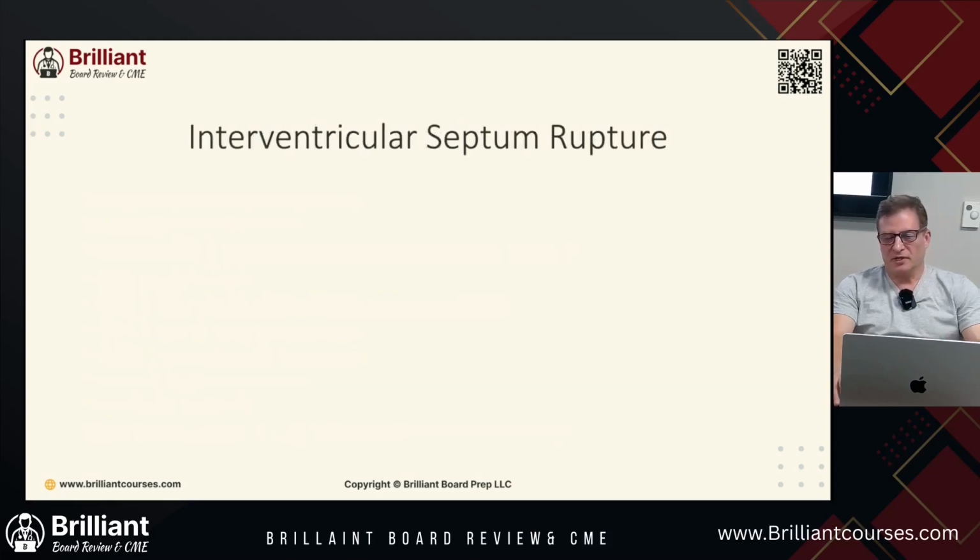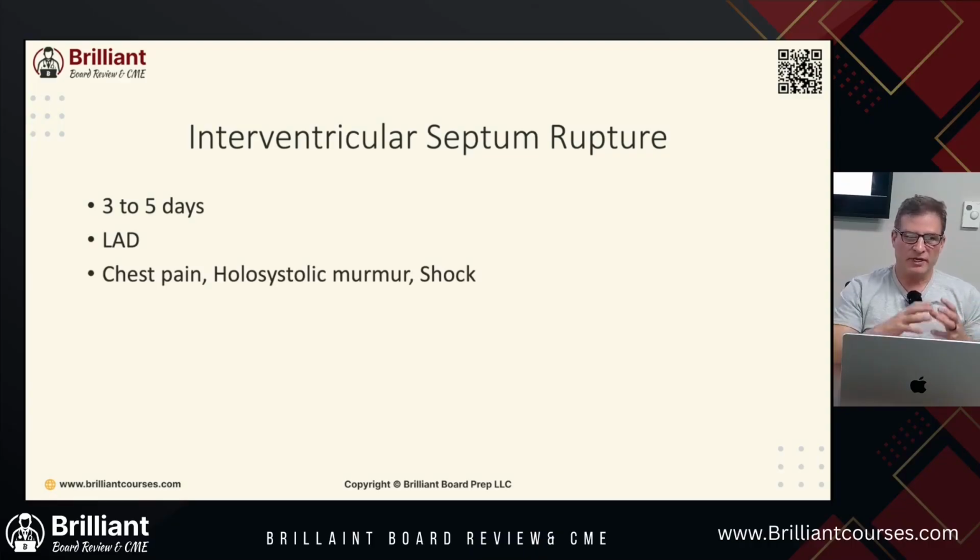So another complication of MIs is interventricular septum rupture. Here again, 3 to 5 days. So this would be your board question. Patient had a MI. They went home from the hospital. 3 to 5 days after that, they had what? Basically they probably had a lesion in their LAD, and they come in with chest pain. Here again, whole systolic murmur, being in systolic and diastolic, and they come in with shock.